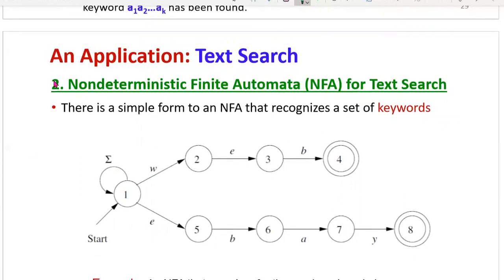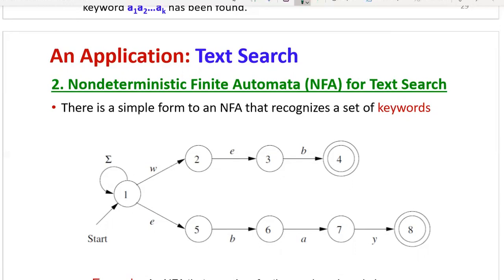Now let us see one example here. There is a simple form of a non-deterministic finite automaton which recognizes a set of keywords. The NFA will be like this. Here all states are numbered with digits in increasing sequence. Then all the transitions are labeled with the keywords. Let us assume some real-time examples are considered.